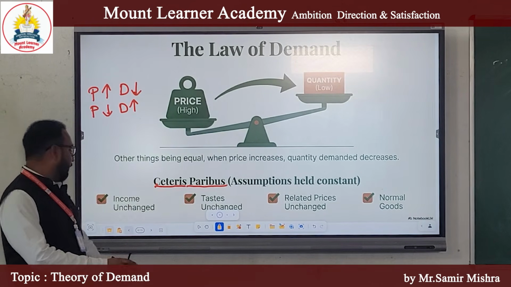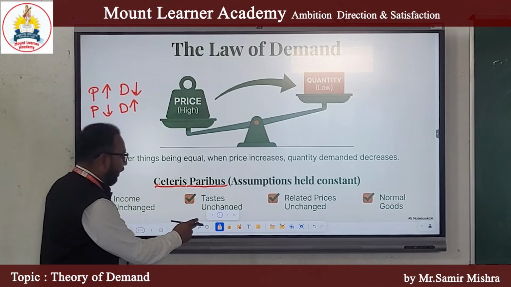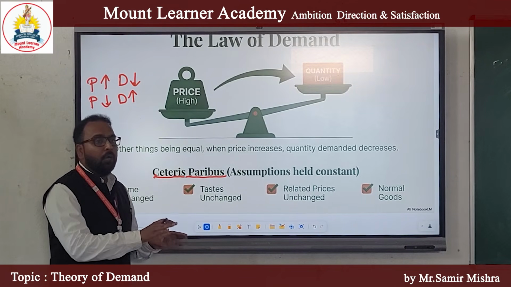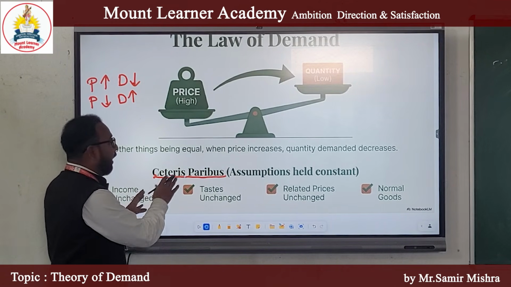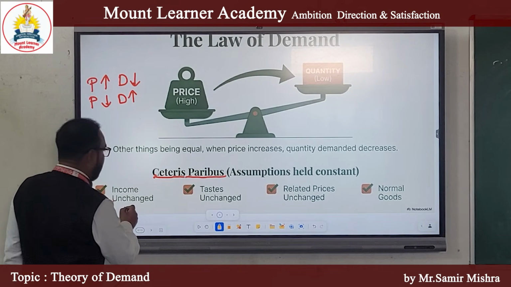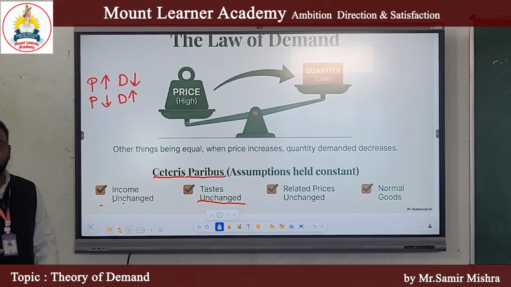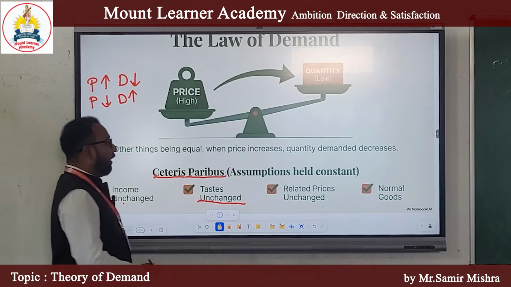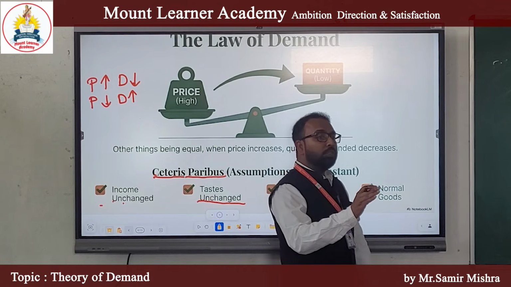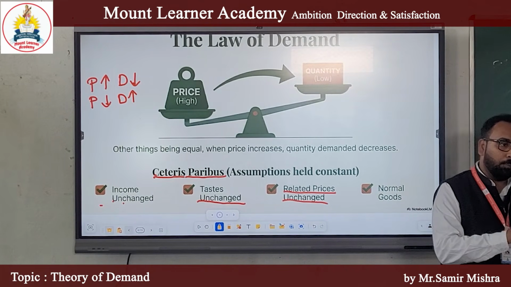Other things here means income. The income of consumer remains unchanged. There is no change in the income of consumer. We assume that law of demand will apply when other things remain constant. And what are the other things that will remain constant? The first is your income. Second is your taste. The taste of consumer is unchanged. Third is your price of related goods is unchanged. Means there is no change in the price of substitute goods or the price of complementary goods.